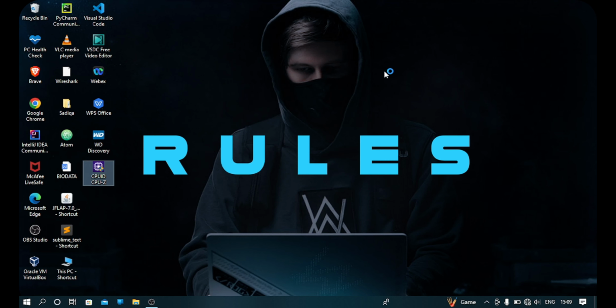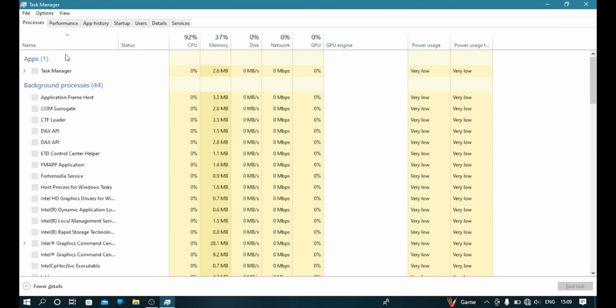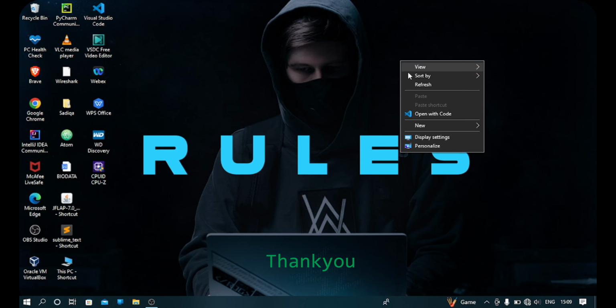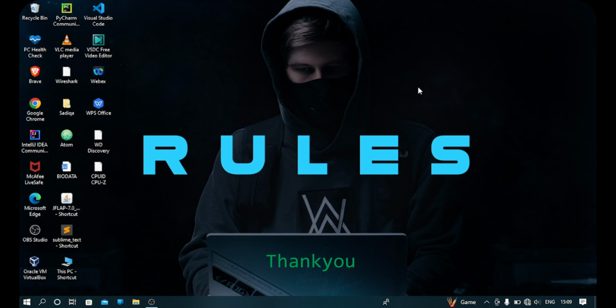Also you can go to Task Manager, then go to Performance and go to Memory. Now you find here 8 GB. So in this way you can upgrade the RAM in your PC.